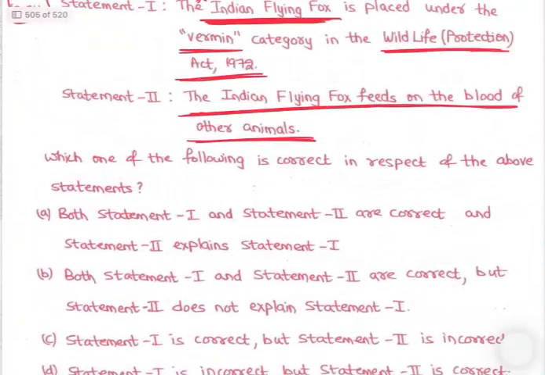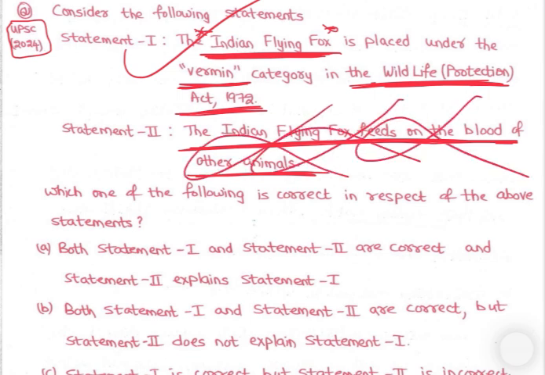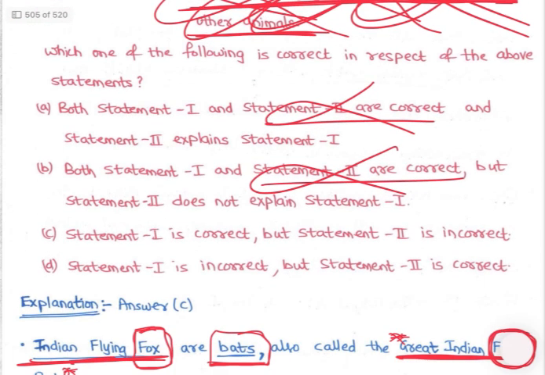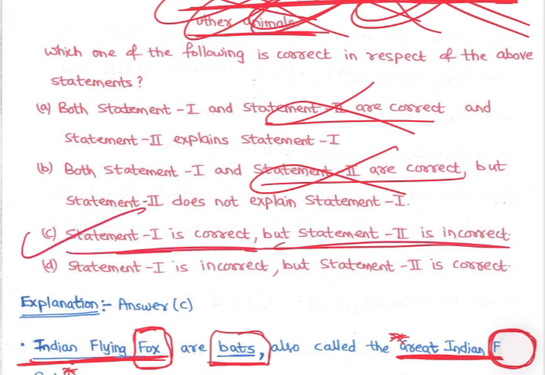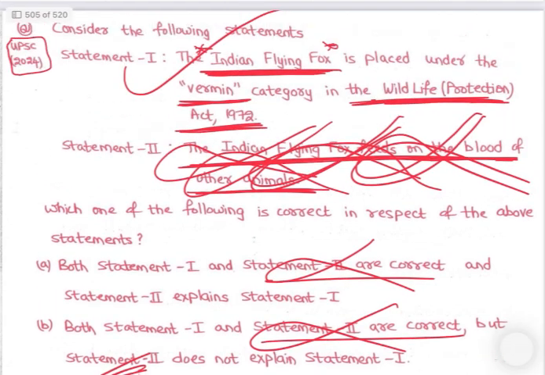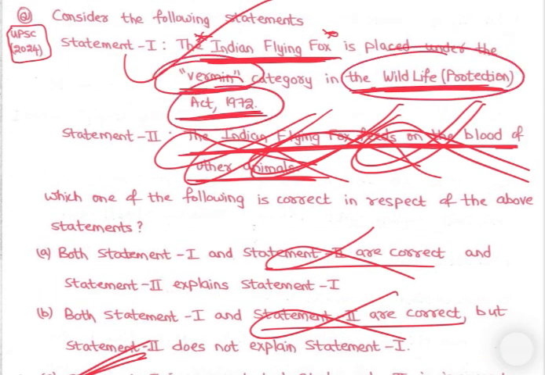Let's look at this. Indian flying fox is placed under vermin category in the Wildlife Protection Act, right? The Indian flying fox feeds on the blood of other animals. No, why? They feed on fruits, right? So this is incorrect. Statement 1 is correct, but statement 2 is incorrect. So option C is the answer. Again, very good question. Indian flying fox and vermin category, that is Schedule 2 of Wildlife Protection Act.